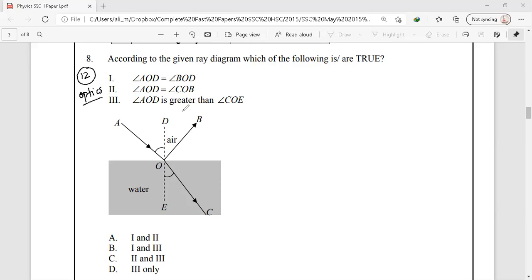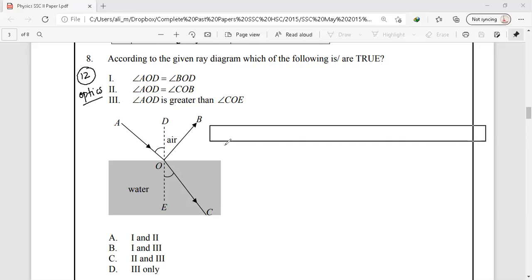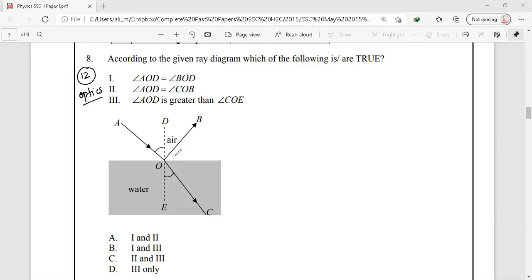According to the given ray diagram, a ray of light is traveling from air into the water, and some part of the incident ray is bounced back, while the other is bent into the water. So we have to see which of these three conditions are true for this given diagram. First, angle AOD is equal to angle BOD. This is the angle AOD, the angle of incidence, and BOD is this angle, the angle of reflection. And we know that these two angles are always equal.